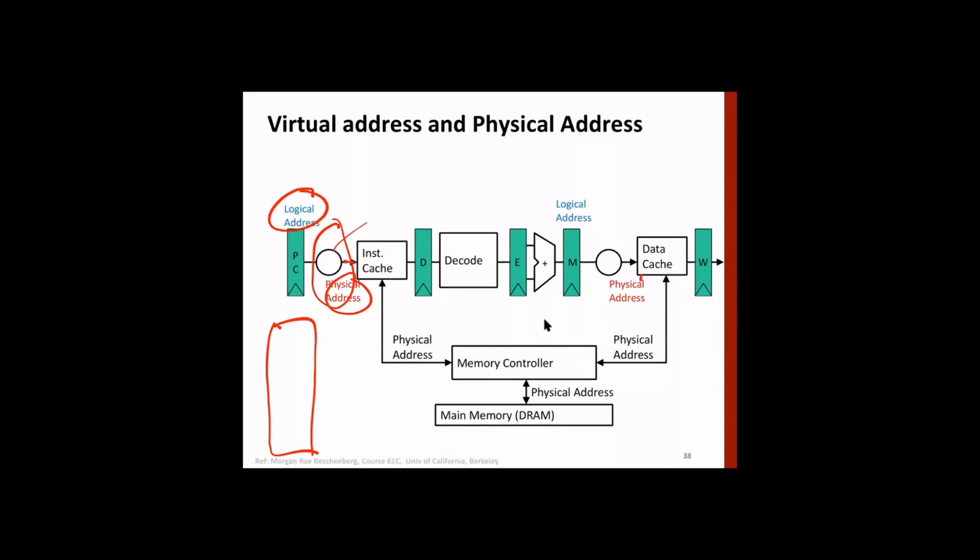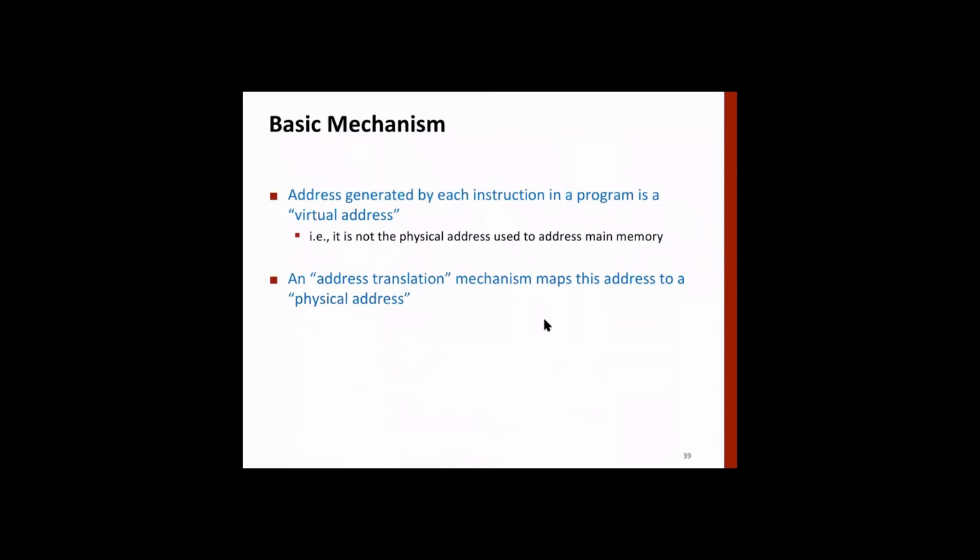And similarly here, when you write into the data area, the program will say write into some logical address, which has to be converted into an actual physical address.